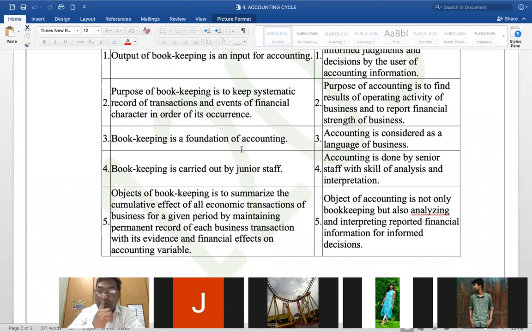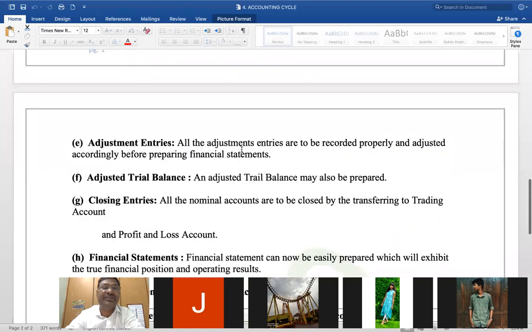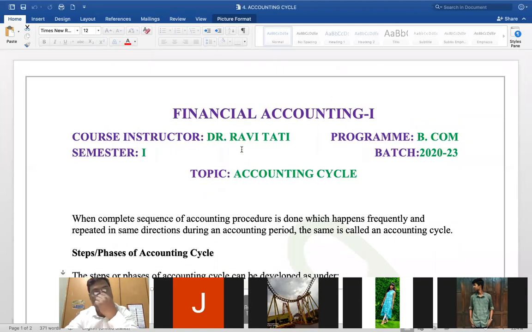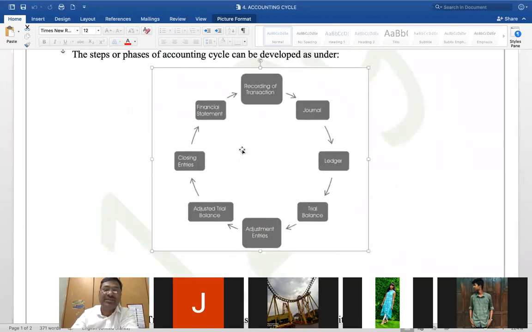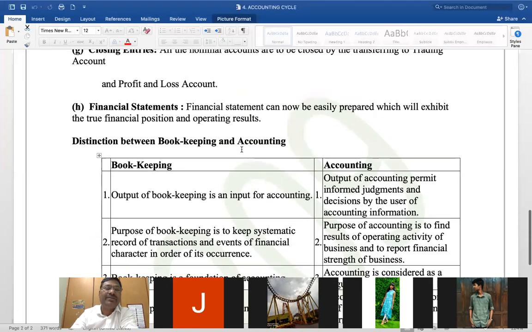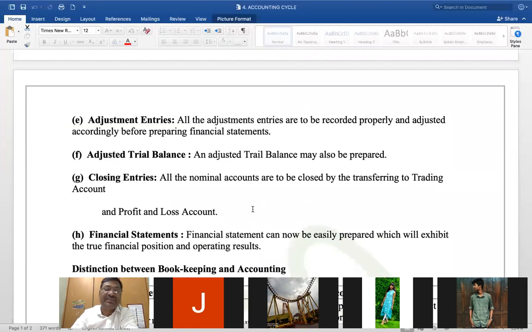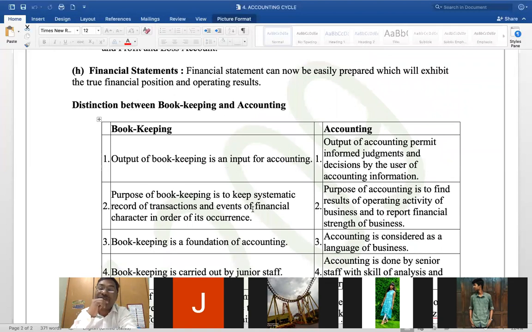The object of accounting is not only bookkeeping, but facilitating analysis and interpretation. So this is the accounting cycle, right? You may get a question, what is the accounting cycle? A short question. Just present this chart and write the description which is given here. It may be for 5 marks or 6 marks. Sometimes it may be for 10 marks, but that is a rare case.